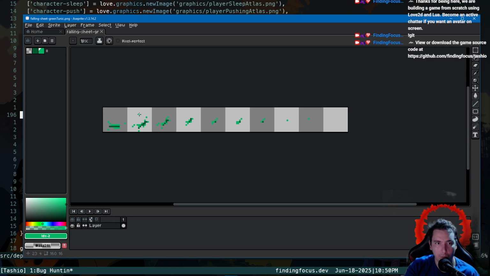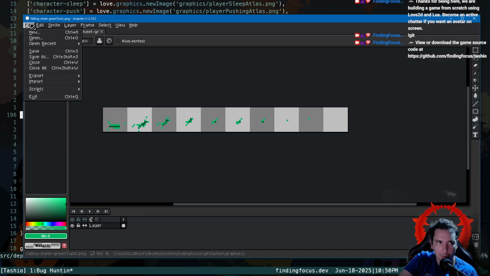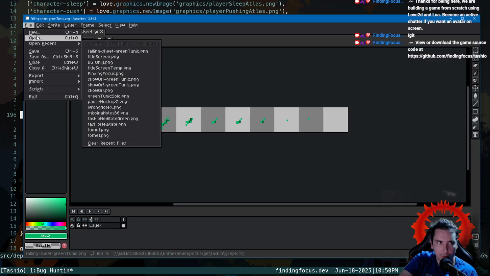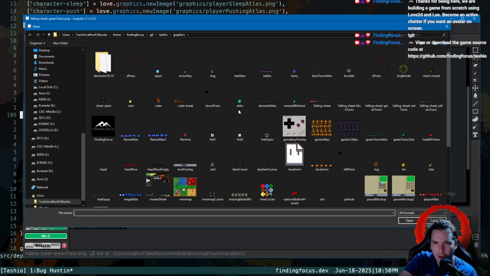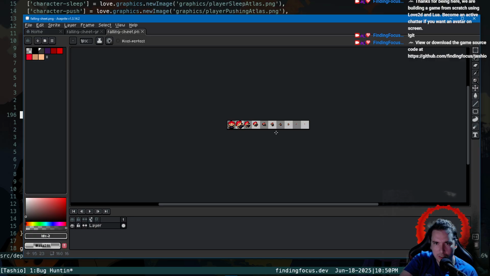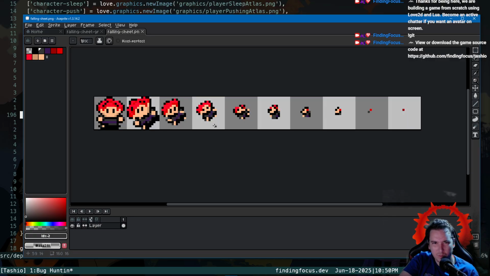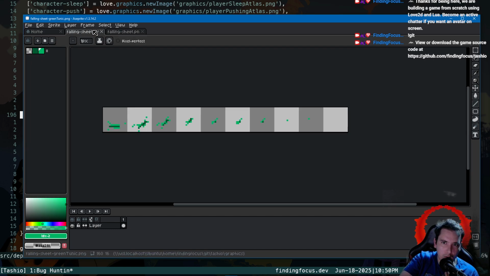I can't count. 1, 2, 3, 4, 5, 6, 7, 8, 9, 10. So there are a total of 10 frames for the quads, and that should match up with our player fall. So if we open up our player fall, we should also have 10. So falling sheet, we have 4, and then 4, and then 9 and 10. Yeah. So they should be the same.